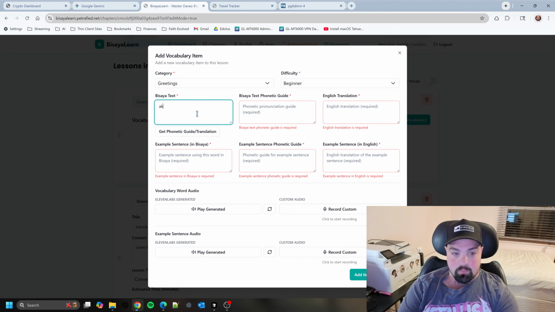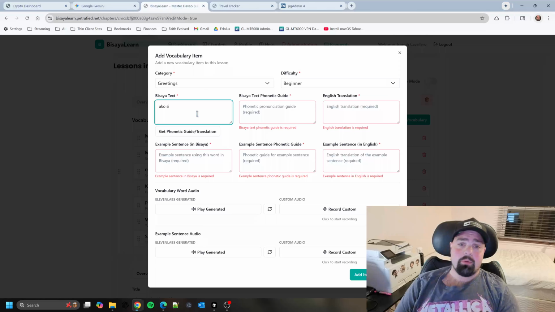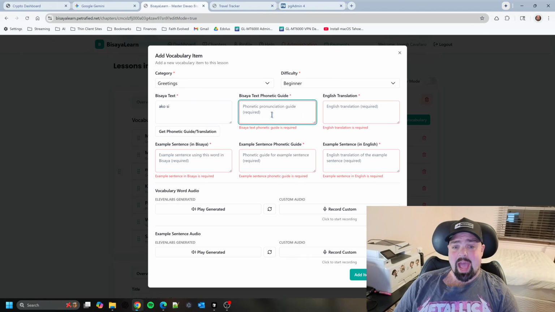And I would just type, this is all my fiance has to do. I wanted to make this easy for her. I don't want to have her come up with translations or example sentences. What I was able to do, and this is the coolest thing ever, is I have a prompt, and I'm probably going to move this to a place where I can edit it in the UI. But I have a prompt in the back end right now that says, take this Bisaya text, give me the phonetic guide for it, which will be used later for 11 Labs to generate the audio, so when you hit play, it'll play back